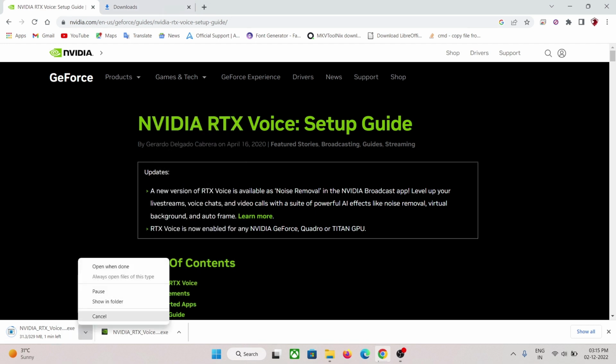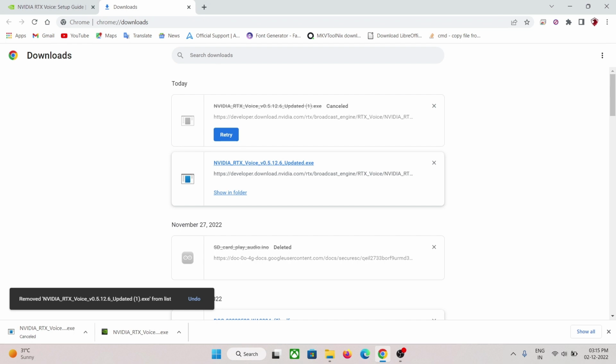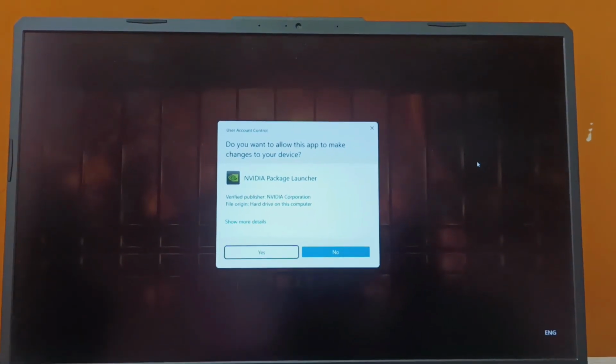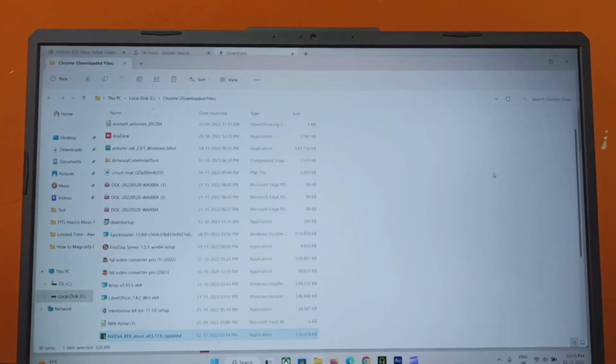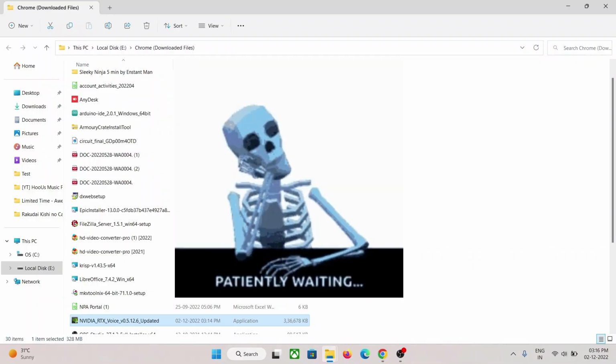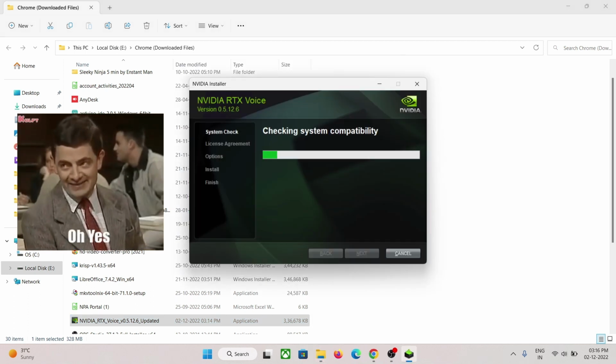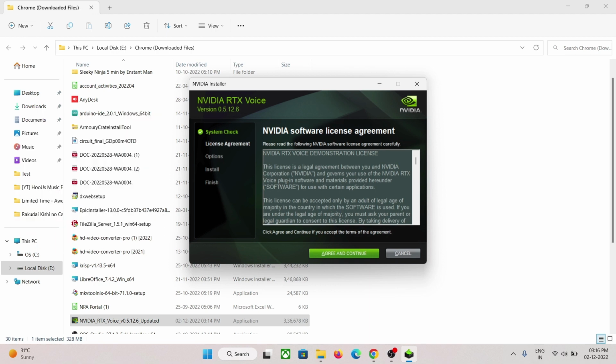I had already downloaded this file, so I will cancel it. After the download is complete, you need to open the file and click on yes if it asks. As you can see, it is now loading. The system check has been successfully completed.